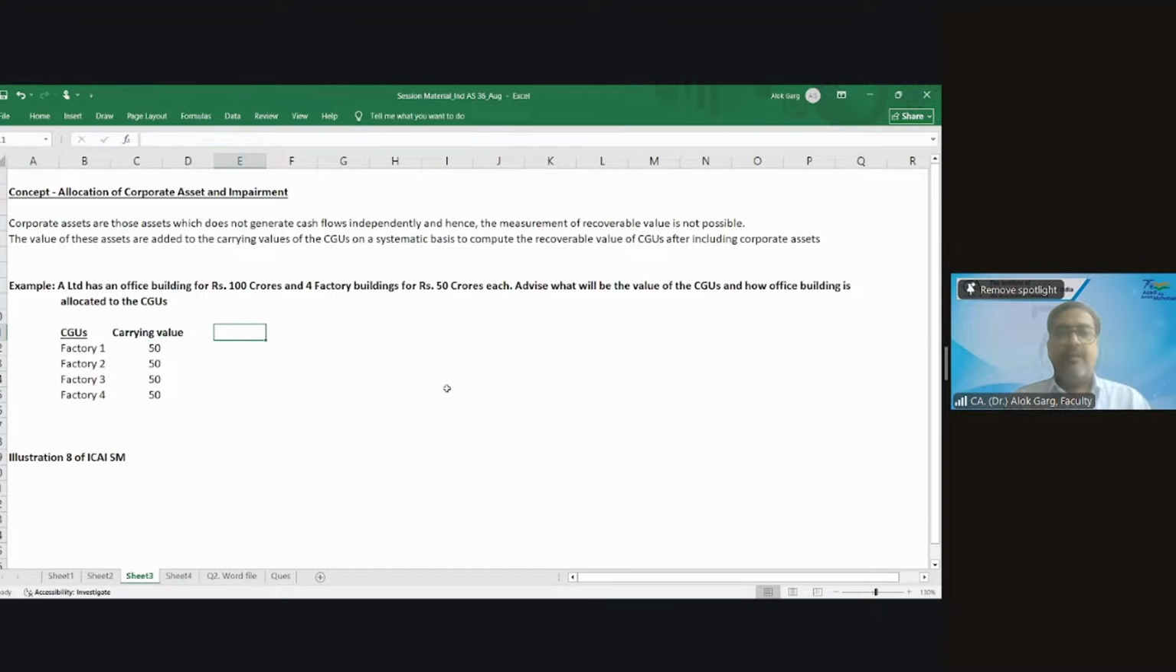What is the corporate asset value? 100 crore. So how is this 100 crore allocated? In all the 4 CGUs. This corporate asset is allocated on a systematic basis, which means in the ratio of the carrying values. So 100 multiplied by 50 divided by 200. Shall I do 100 by 4? Let me do 100 divided by this, divided by this.